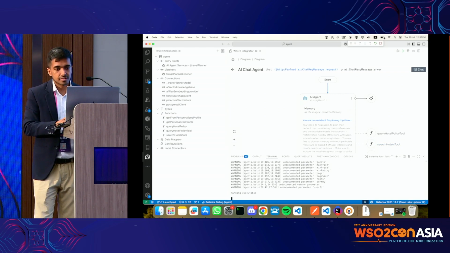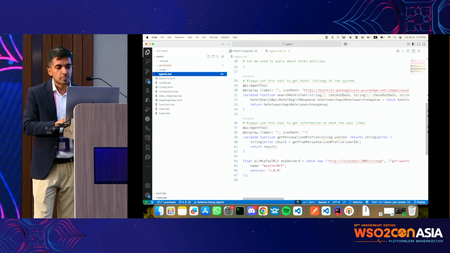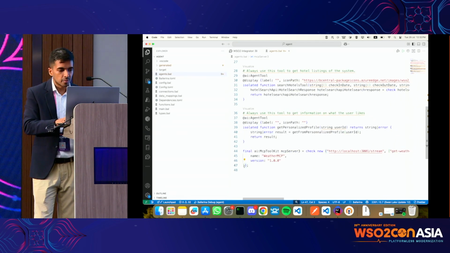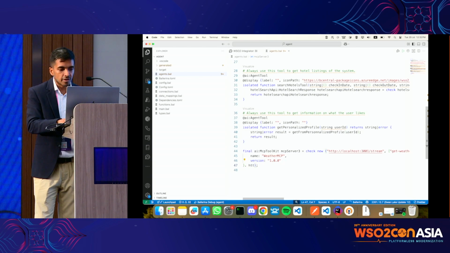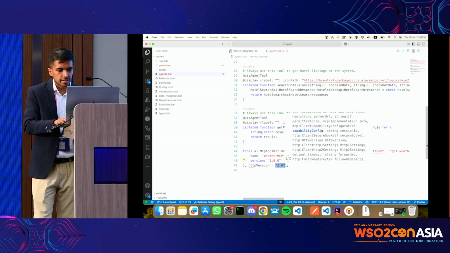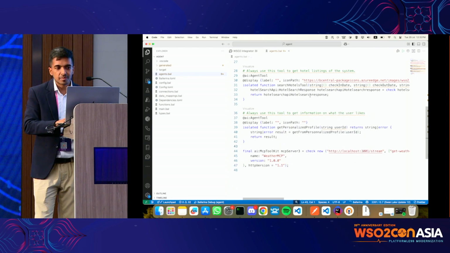Oh, I forgot something. Remember I told you that we support seamless transition from low code to pro code, right? So in this one, I forgot to configure the MCP server, as this particular MCP server only supports HTTP 1. If you look at the HTTP version, by default it's set to 2. But this particular MCP server only supports HTTP 1. That's something that I know because I tried it.